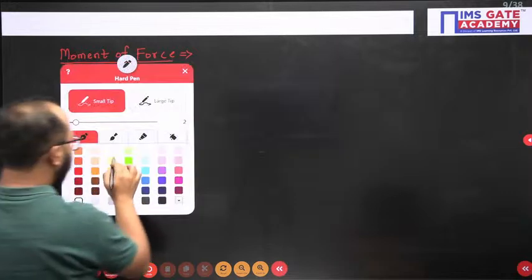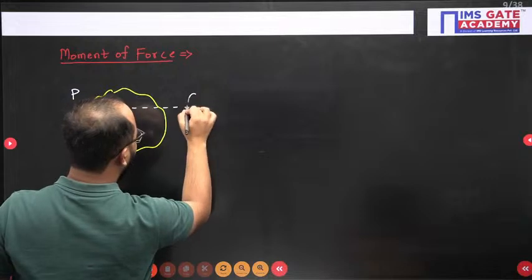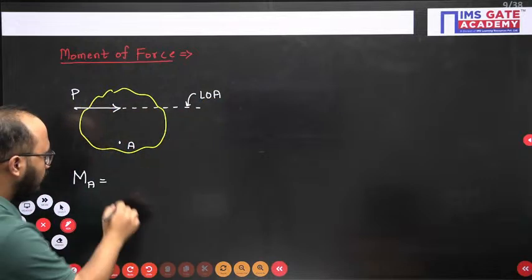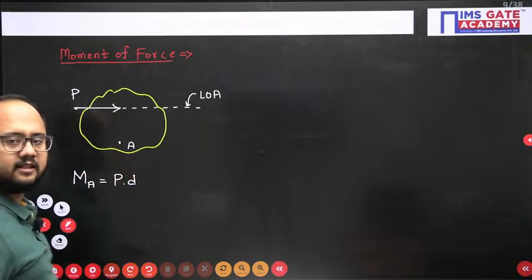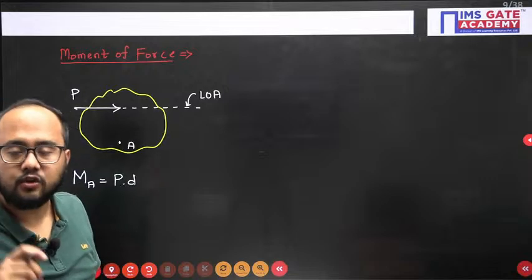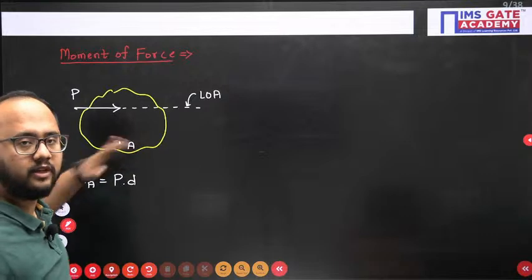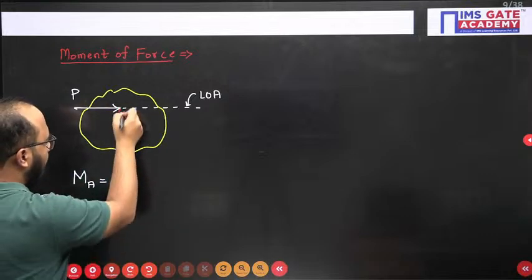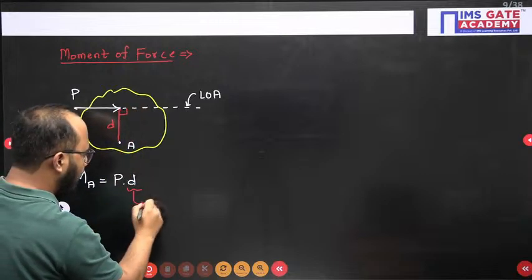So what will it be? Simply always remember the line of action of the force. So you have to multiply the force by some distance. But what is that distance? That distance is actually the perpendicular distance taken from the line of action to your point of consideration. Okay, from your line of action you have taken perpendicular distance d, which is actually known as the moment arm.